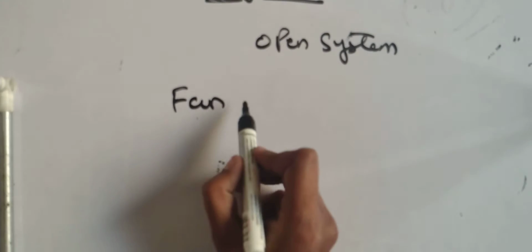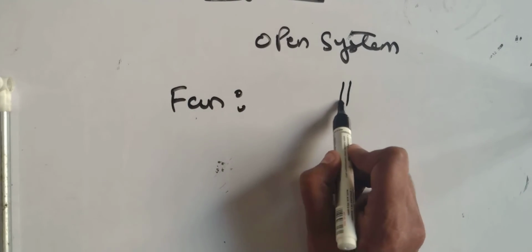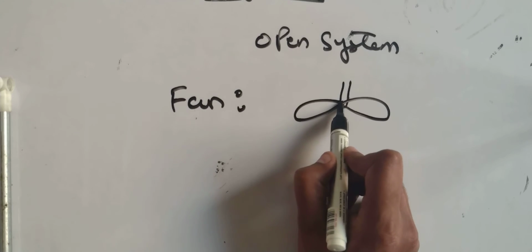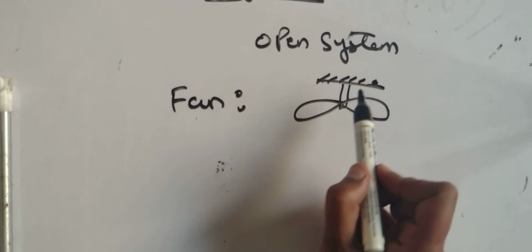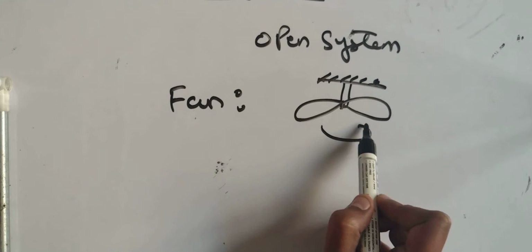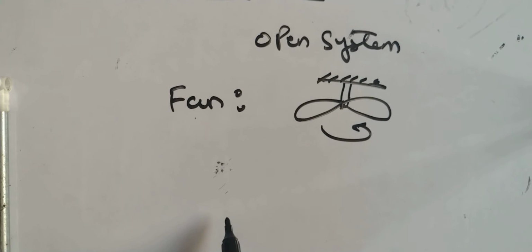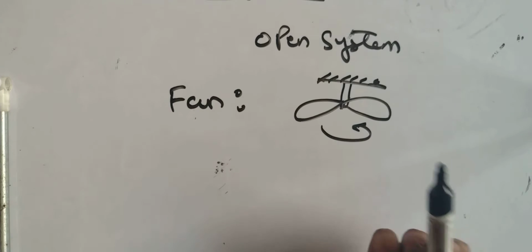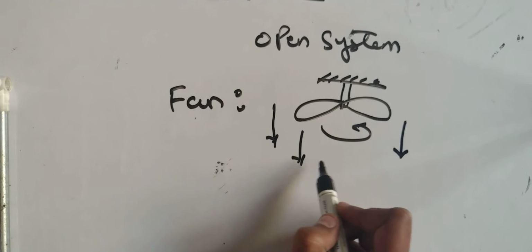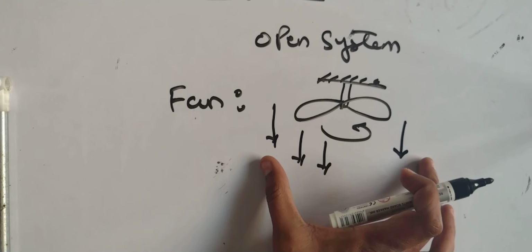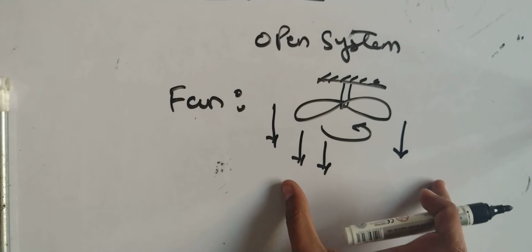Another simpler example that can be discussed is the fan. Now I will tell you how. Imagine this is the fan. My drawing is not so good. If this fan is rotating, what will it try to do? It will try to pressurize the mass of air in this direction.